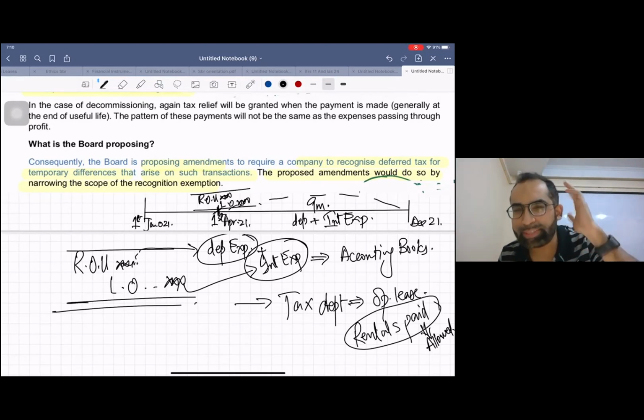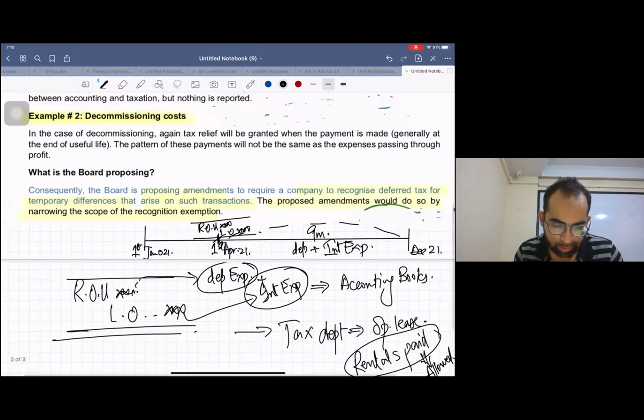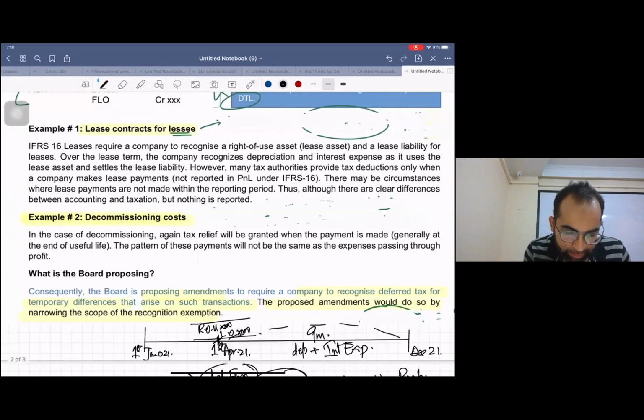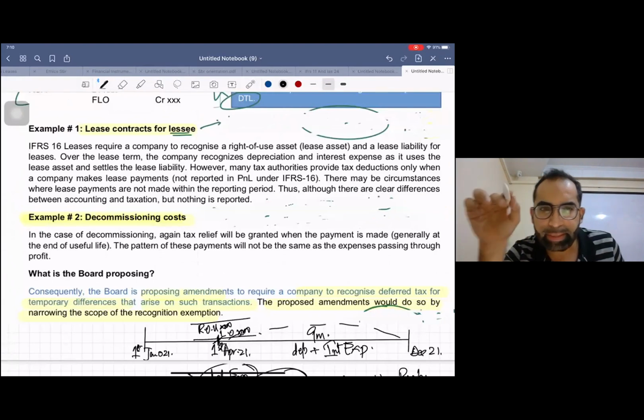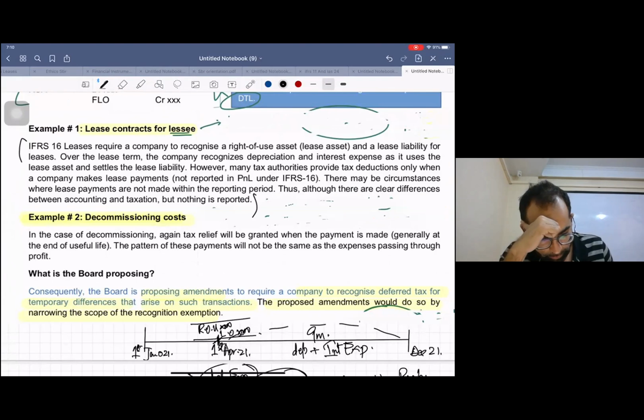Now, giving you one more example. Please just concentrate, 5 minutes more. Thank you for listening to me. Decommissioning. First, read this as well. Giving you 30 seconds. Read this example as well. I have explained it in my own words, but you can read it.